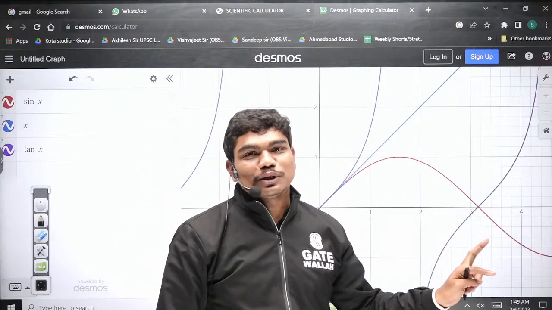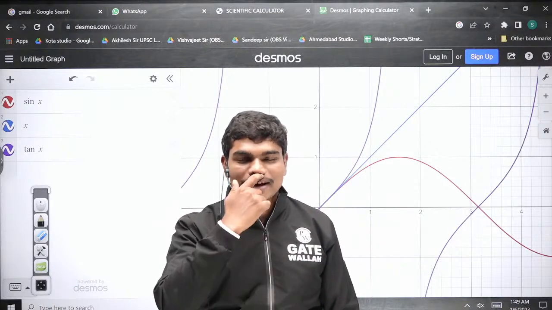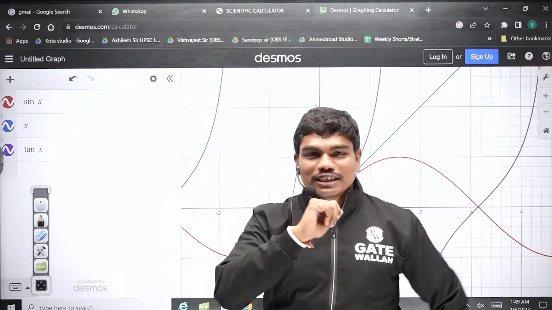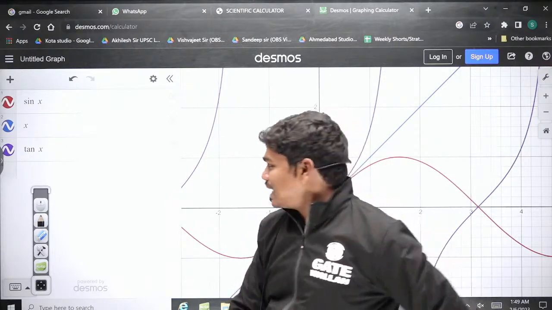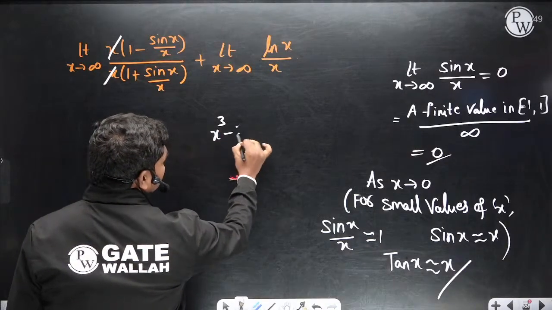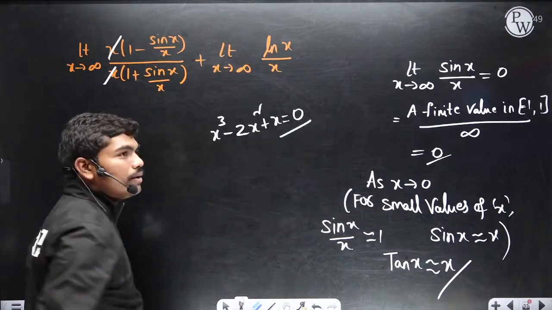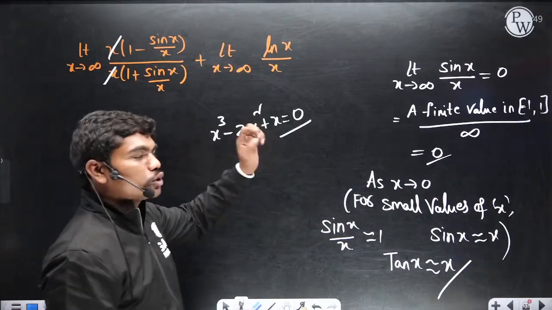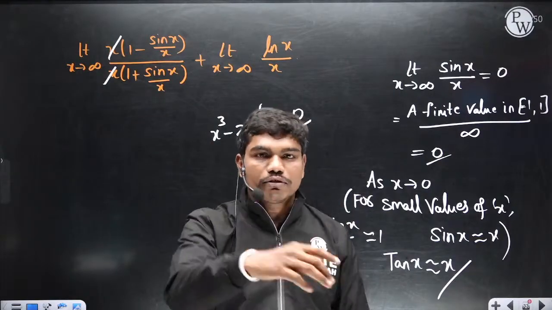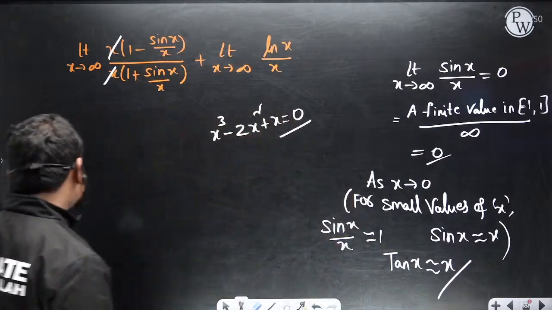Look, I used to do one thing when I was doing my research. I started a PhD but didn't finish it, I have discontinued it, unfortunately. So I'll tell you one thing. Many times you get questions with nonlinear equations, for example x cube minus 2x square plus x equal to 0. If you want to find the root of this equation, normally you need to write code in MATLAB and apply either Newton-Raphson, bisection or secant methods, anything. What I used to do is, I'll tell you.